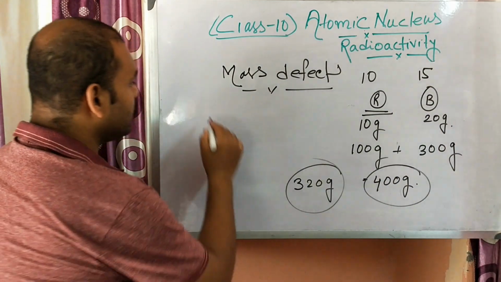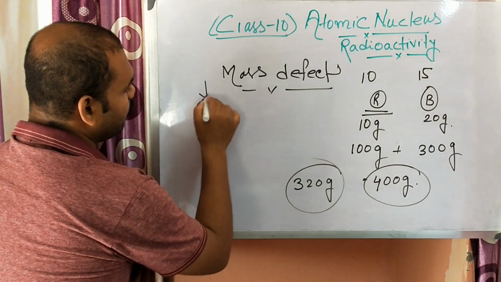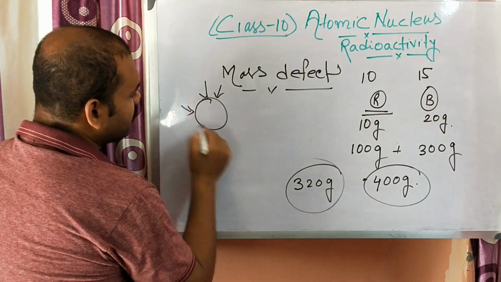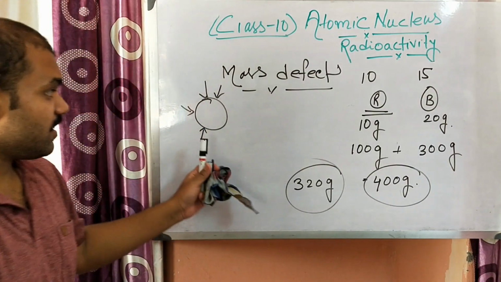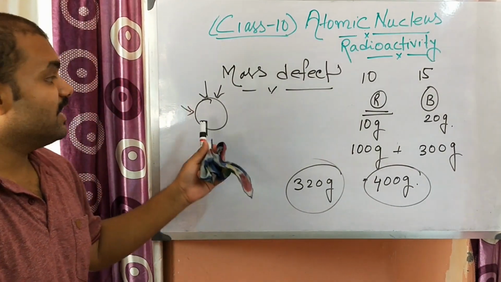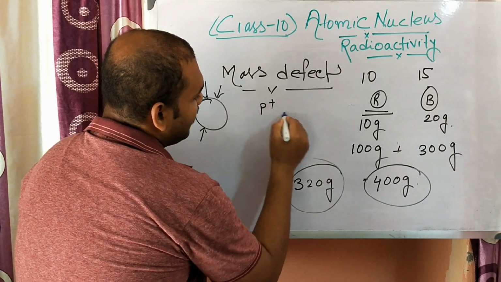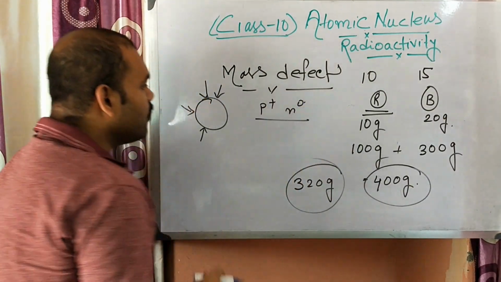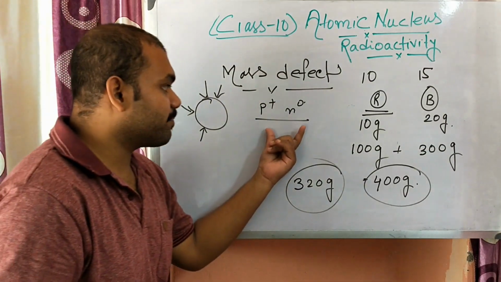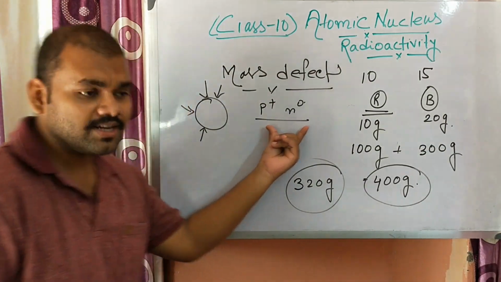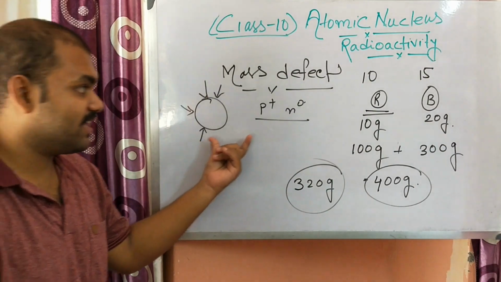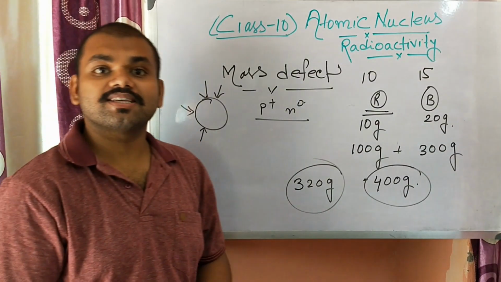So whenever the mass of the whole nucleus is measured, the mass is less than what we calculate from protons and neutrons. So there is a difference between the mathematical calculation and the practical measurement, and this defect is known as mass defect.